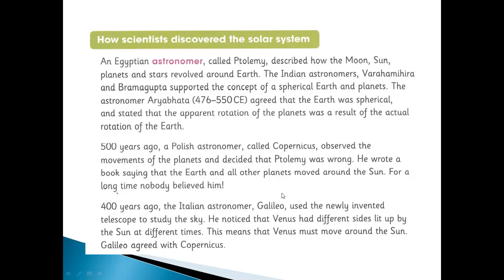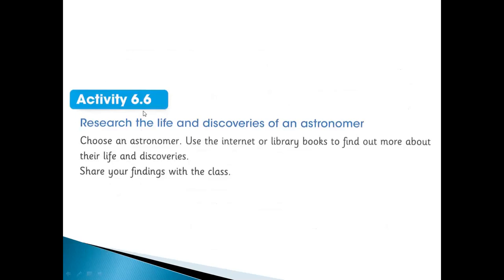For a long time, nobody believed him. So 400 years ago, the Italian astronomer Galileo used the newly invented telescope to study the sky. He noticed that Venus had different sides lit up by the sun at different times. So this means that Venus must move around the sun. Galileo agreed with Copernicus.